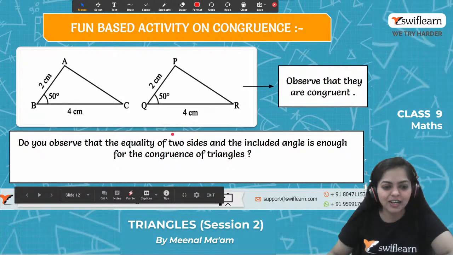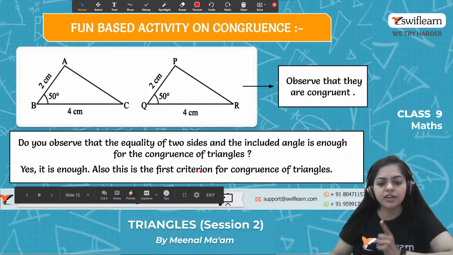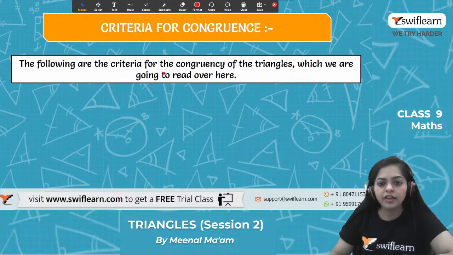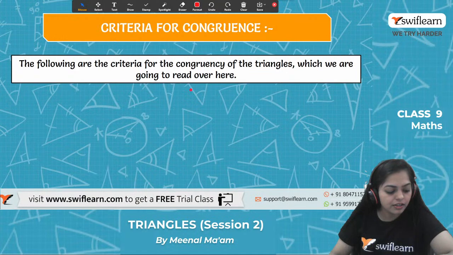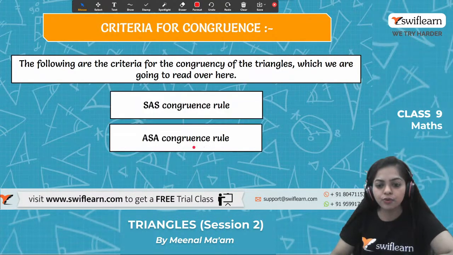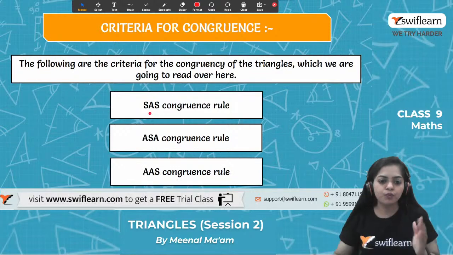Okay, guys, no problem. So yes, it is enough, and this is the first criteria for congruence of triangles. Got it? So let's have a look over the criteria for congruence of a triangle. There are three criteria for the congruence of a triangle. The first one is SAS congruence rule, the second one is ASA congruence rule, and the third one is AAS congruence rule. We will discuss all these three conditions one by one.